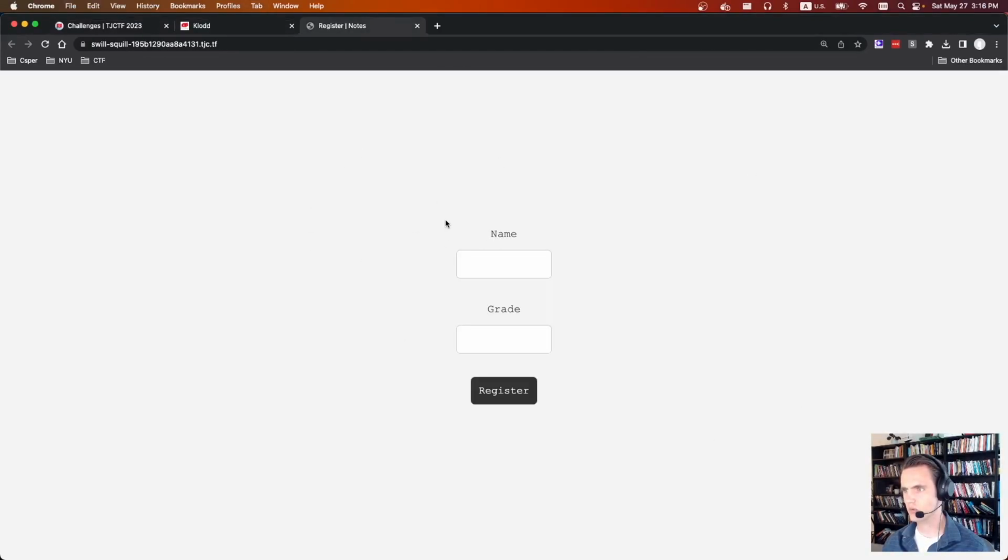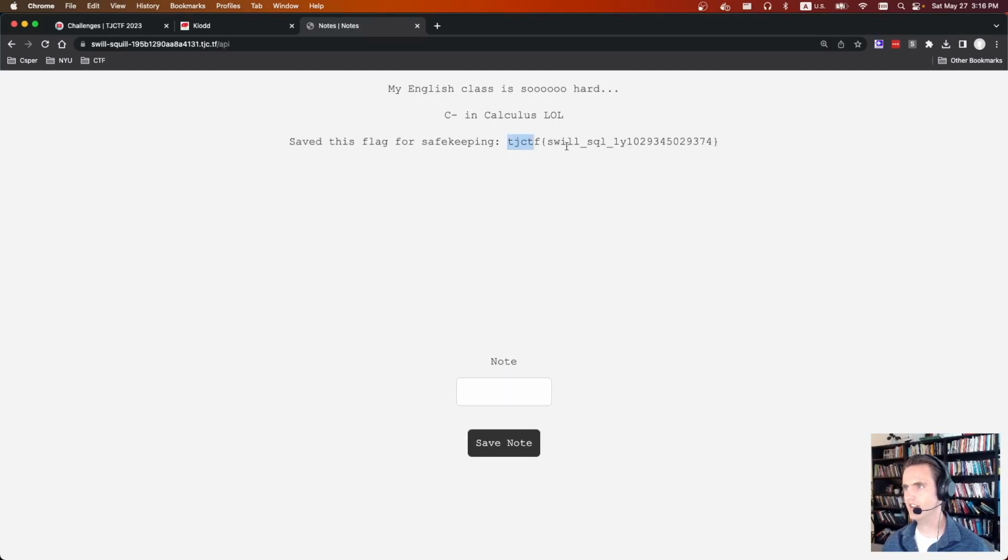This is the thing, and here's the register with a name. So we type in that same payload, close quote, or 1 = 1, comment. We give it a grade of A, we hit register, and there's the flag.